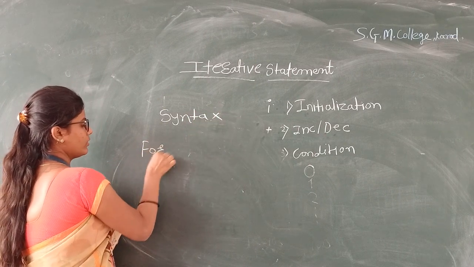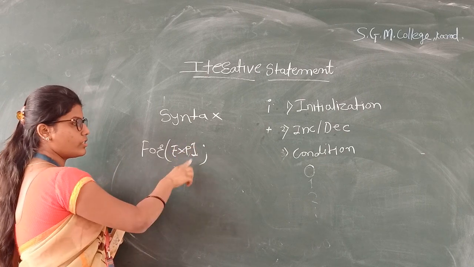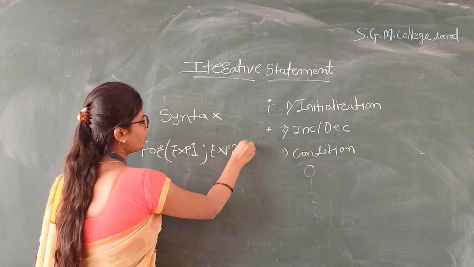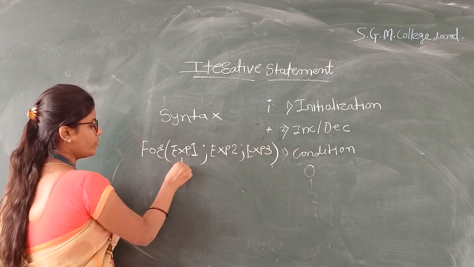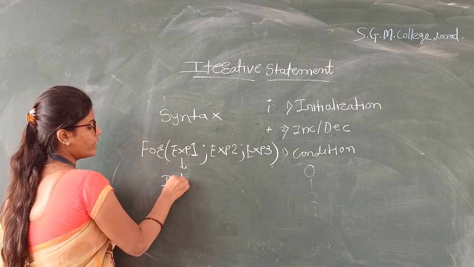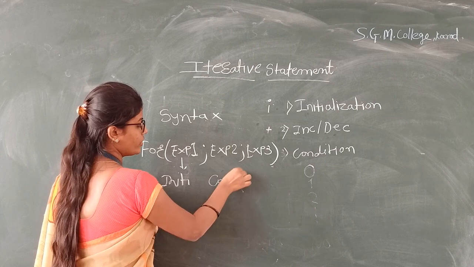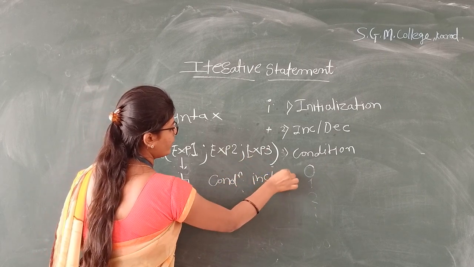For loop consists of 3 expressions: expression 1, expression 2 and expression 3. Expression 1 consists of initialization, expression 2 consists of the condition, and expression 3 consists of incrementing or decrementing the variable.